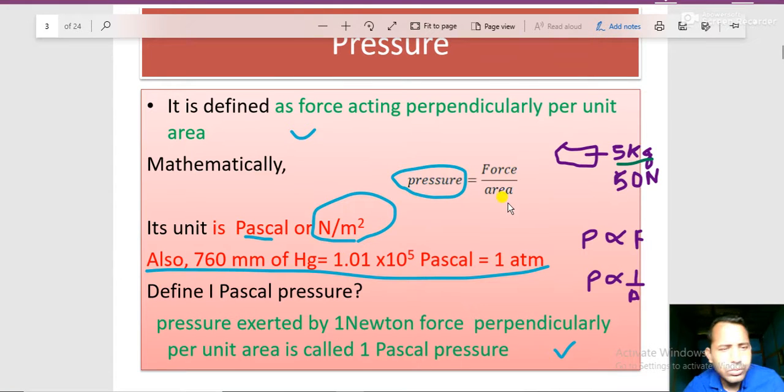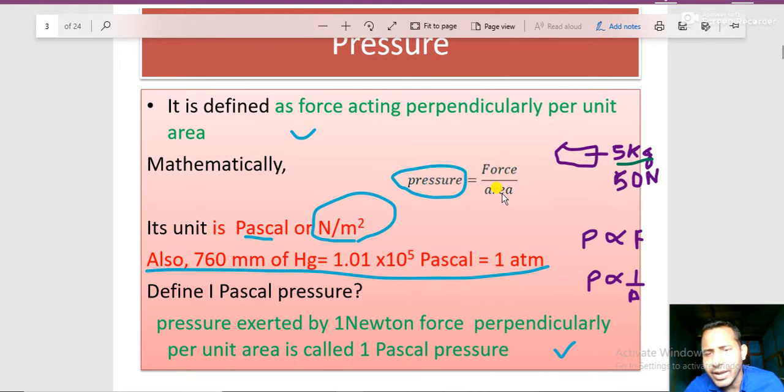Also, the unit of pressure: force unit is newton, area is meter square, so newton per meter square. We call that unit pascal. And this information will also be helpful: 760 mm of Hg equals 1.01 into 10 to the power 5 pascals, which we also say is 1 atmospheric pressure or 1 atm. Atm means atmospheric pressure. Okay, we'll deal in detail with the mathematics regarding all these mm of Hg, because we are learning the mercury barometer, and pascals. We understood it is the SI unit of pressure and 1 atmospheric pressure. Okay, define 1 pascal pressure, and I think from here it is clear.